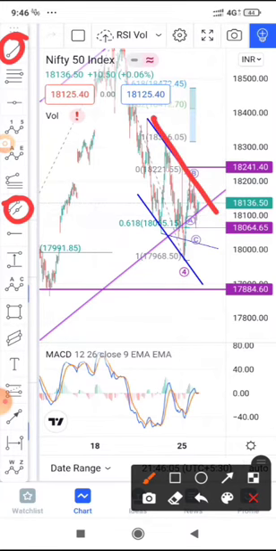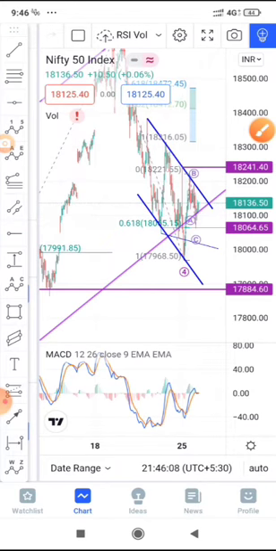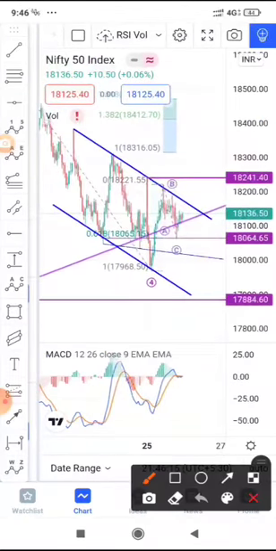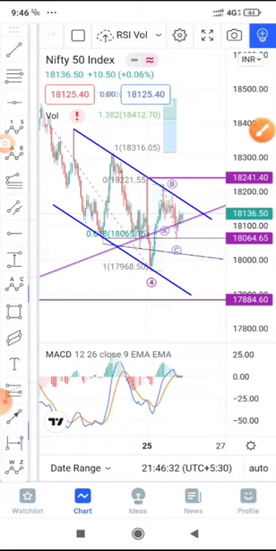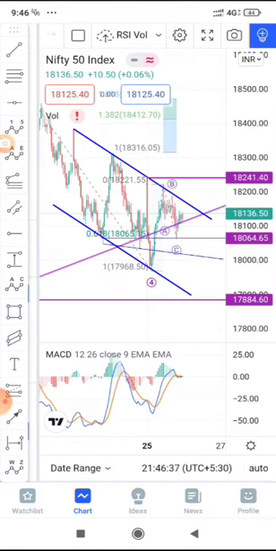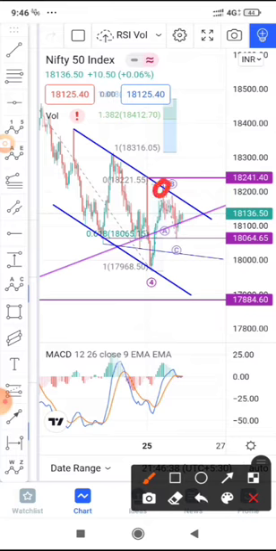If you draw a trend line, clone it and place it on the downside, so that is also a parallel channel that you can create. During the day, I had a view that it would get support from the 18,000 levels, because 18,000 is a major support as per the option chain. After these levels I was expecting it to go up, but then I saw that it had taken resistance on this line.